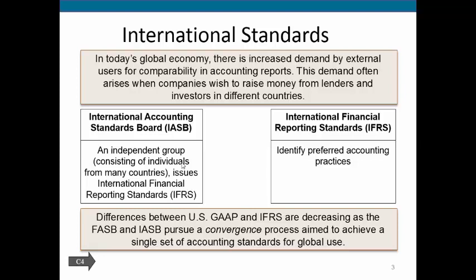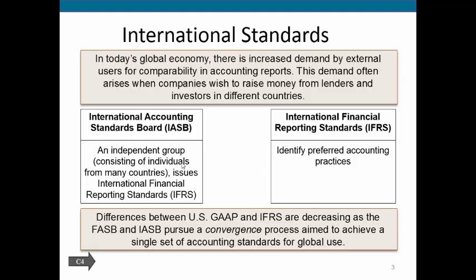So the FASB is here in the United States. That's the Financial Accounting Standards Board. And they write GAAP for the United States. And then the IASB is the International Accounting Standards Board. So as we move forward, we're trying to make sure that our United States GAAP, written by the FASB, is similar to international accounting standards.